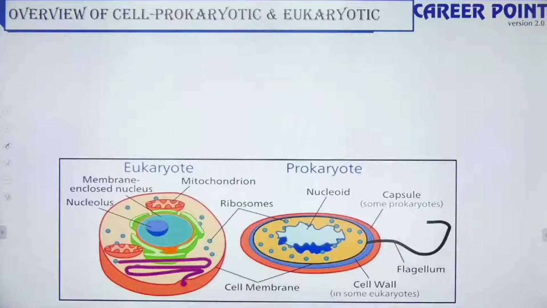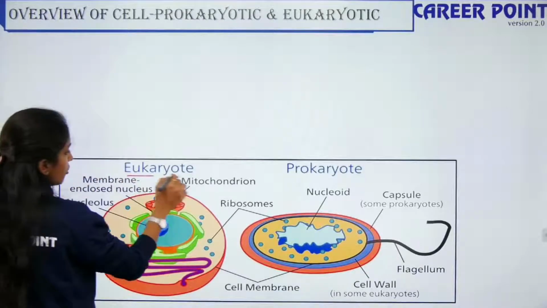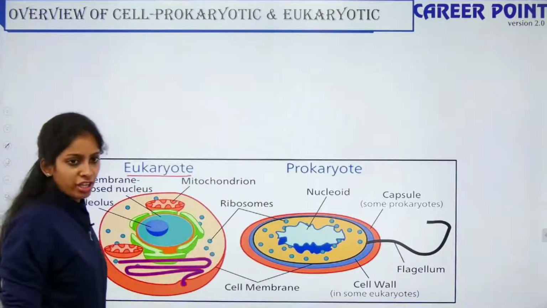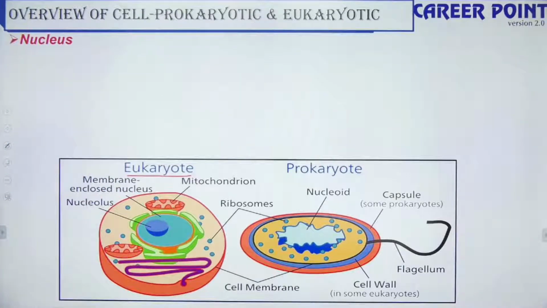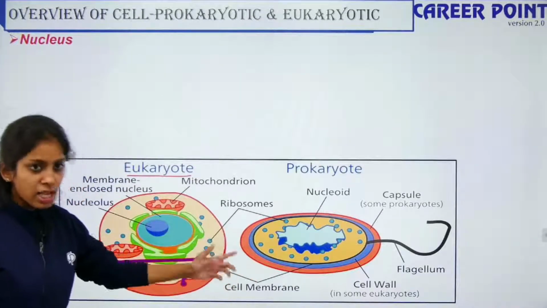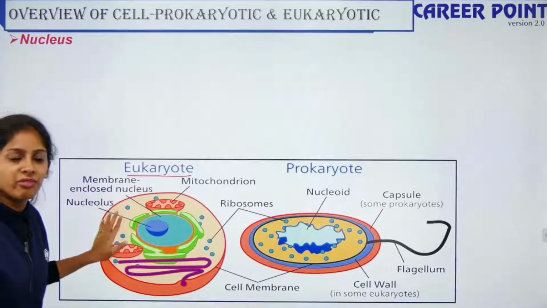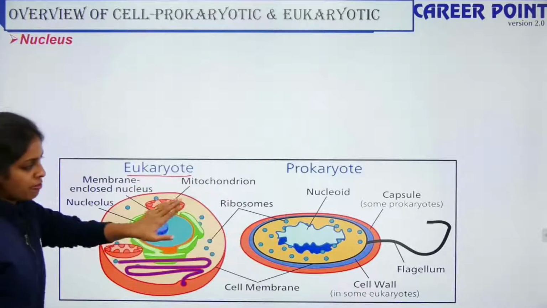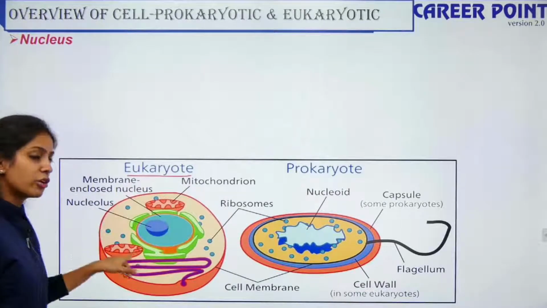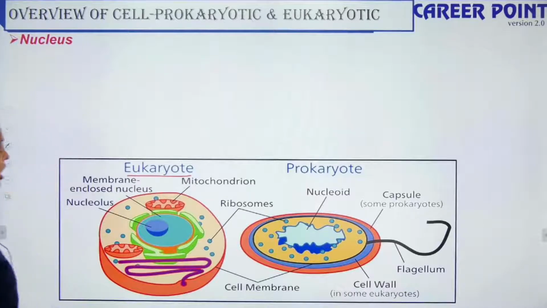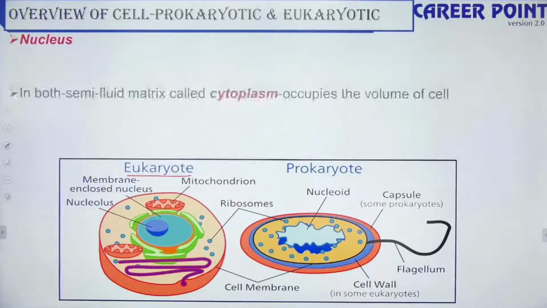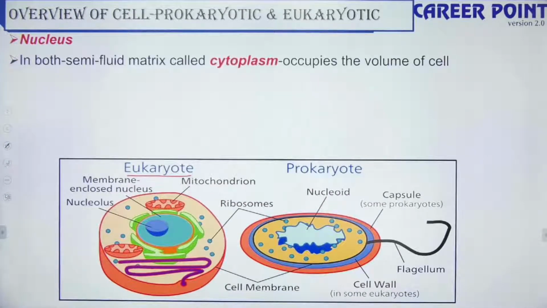Okay, so an overview of the cell, the prokaryotic and the eukaryotic cell. This is your eukaryotic cell and that is a prokaryotic cell. Both of them have a nucleus, but the nucleus is not well developed in your prokaryotes, while it is well developed and has a nuclear membrane in your eukaryotes. In both you have a semi-fluid matrix called cytoplasm.